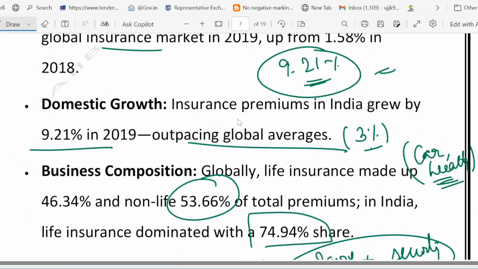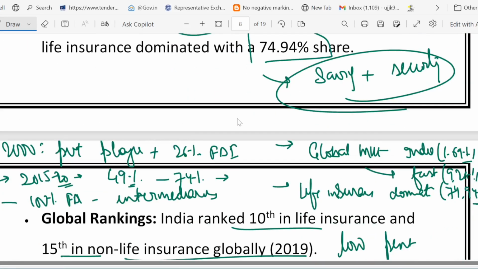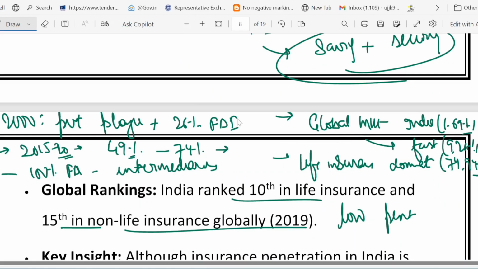Now in the next slide, we talked about the reason behind the government bringing an FDI cap in the insurance sector. I told you that in 2000 private players were also introduced, and a 26% FDI cap was there, and then it was raised to 49% in 2015, and then further to 74%, and 100% FDI is allowed in intermediaries. You might have heard the name Policy Bazaar. 100% FDI is allowed in such kinds of intermediaries.